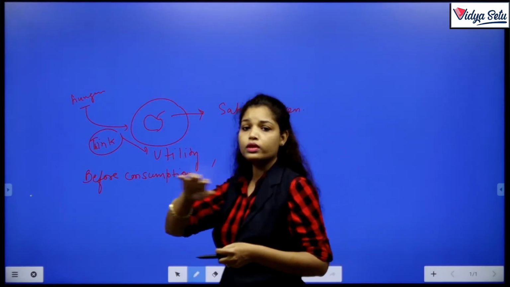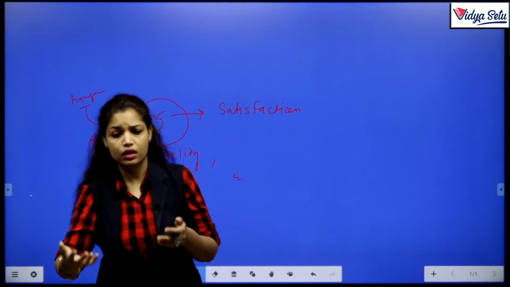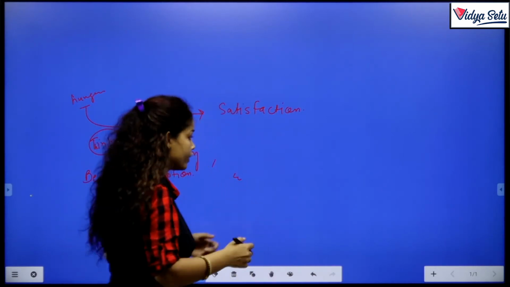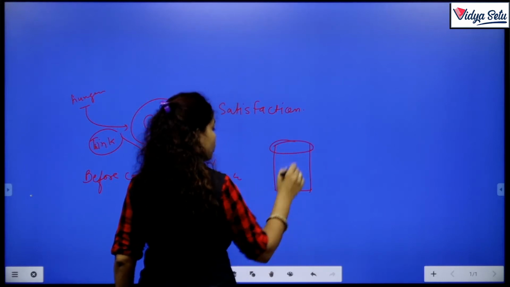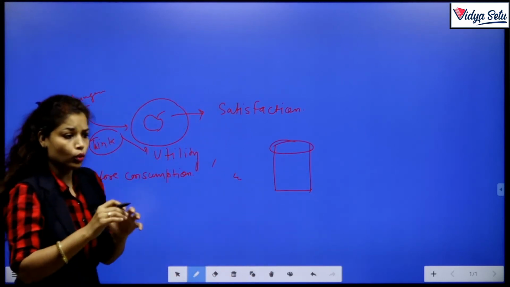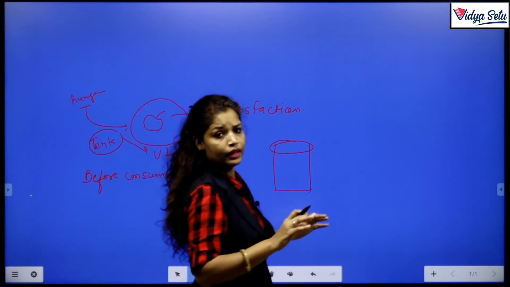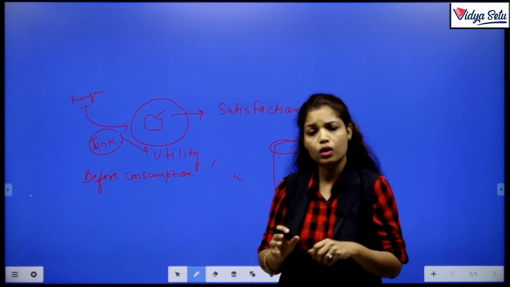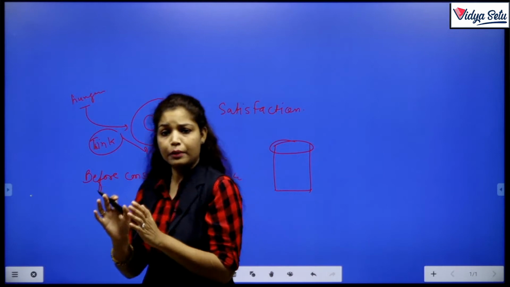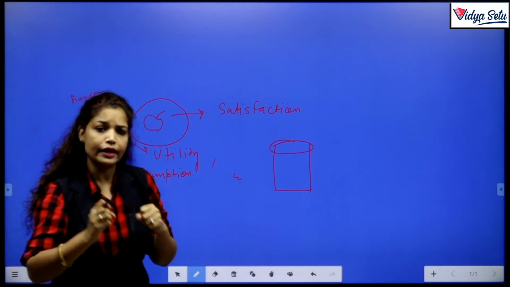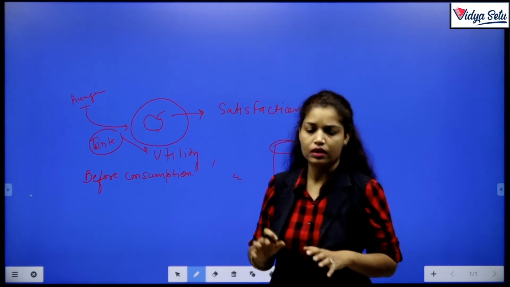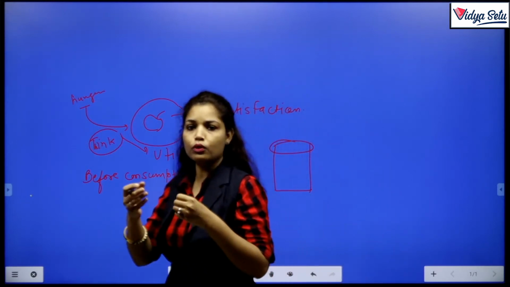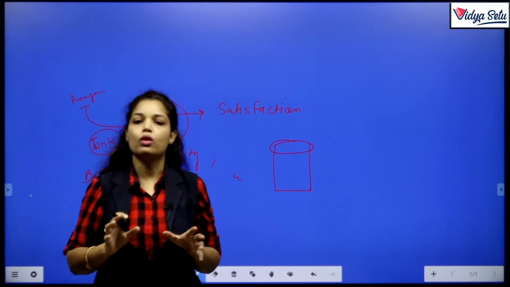That means we don't know whether a glass of water can fulfill my thirst or not. I just think that if I do that thing, it will fulfill my want. Then this is called utility.